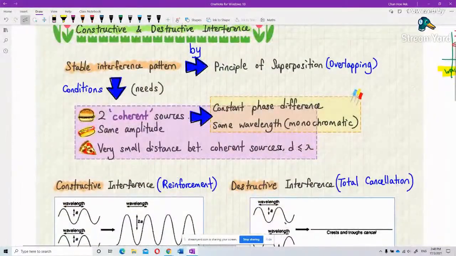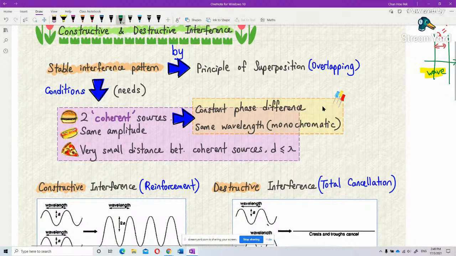And then what is meant by coherent source? A coherent source must have a constant phase difference. I will explain more about phase difference later, because you need to learn about the path difference before you can know what a phase difference is. For now, you just have to remember these two sources must have a constant phase difference.